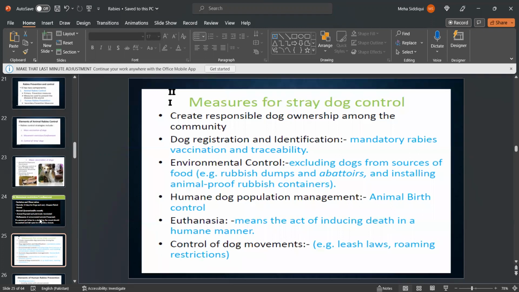Measures for stray dog control: create responsible dog ownership among the community, dog registration and identification, environmental control like excluding dogs from sources of food, humane dog population management and animal birth control. Euthanasia means the act of inducing death in a humane manner. And control of dog movements, for example, leash laws,